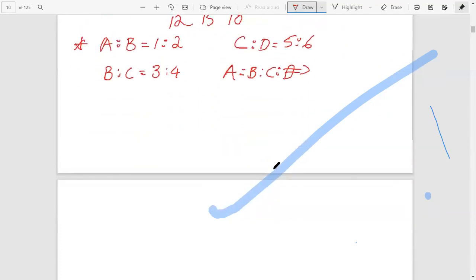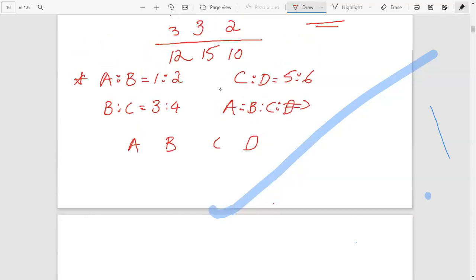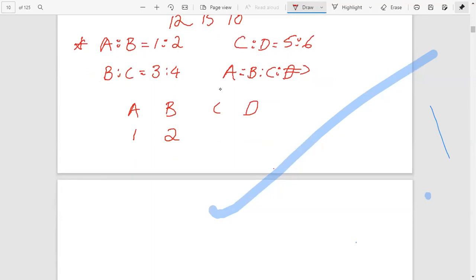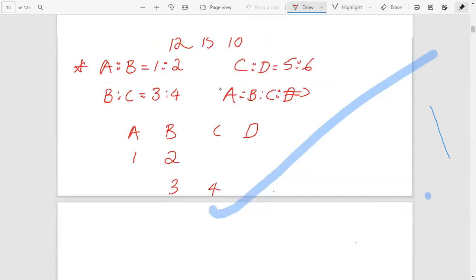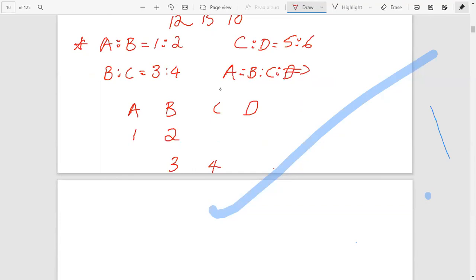We have to do it in the same method. First, we have to write a, b, c, and d. We know that a is to b equal to 1 is to 2. Therefore, here write 1, 2. And b is to c equal to 3 is to 4. Therefore, here write 3, 4. Next, c is to d equal to 5 is to 6. Therefore, here write 5, 6.